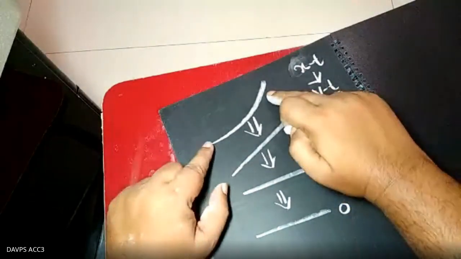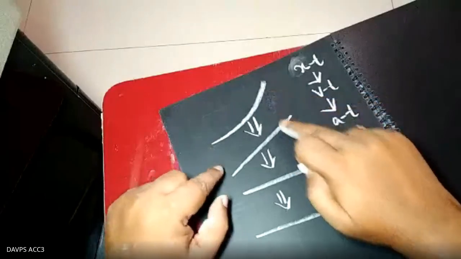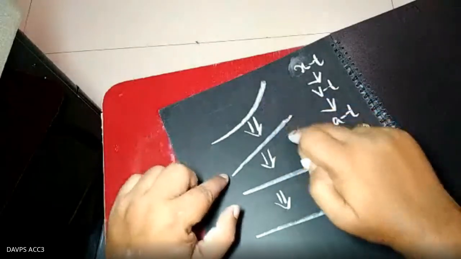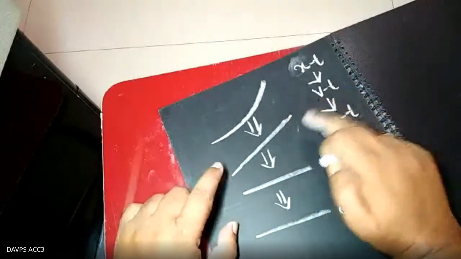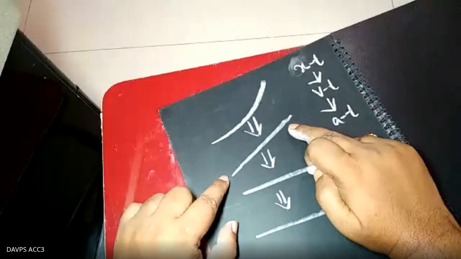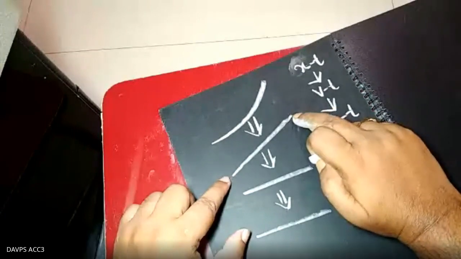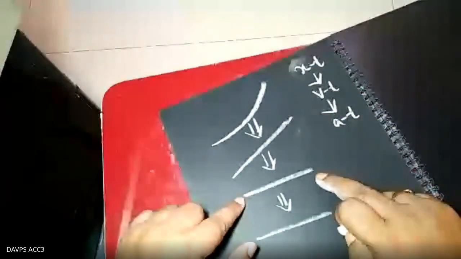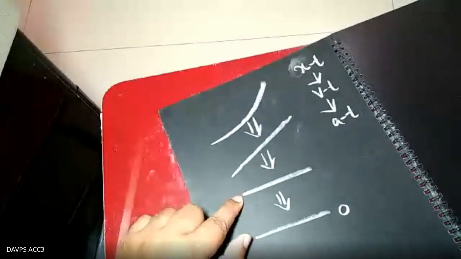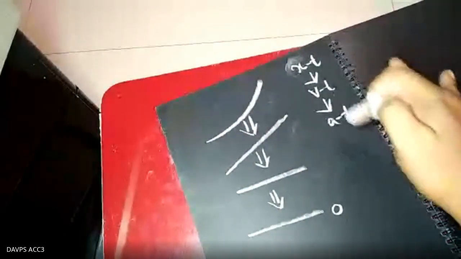If the XT graph is like that, then by seeing it, the VT graph will be like that. If you find the VT graph, then you can get the AT graph. Simple system. If it is the XT graph, next, what will be the VT? XT to VT, VT to AT.